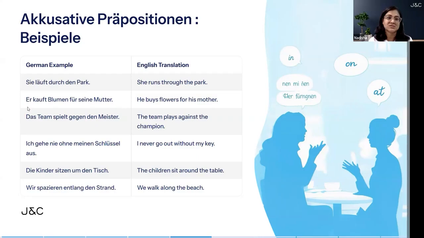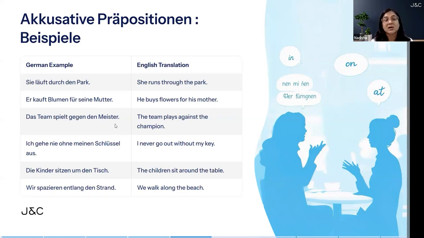Er here is nominative and Mutter here is accusative. Next is "Das Team spielt gegen den Meister." The team plays against the champion. Okay. Now the team here is nominative because it's the doer. It is conjugating the verb.